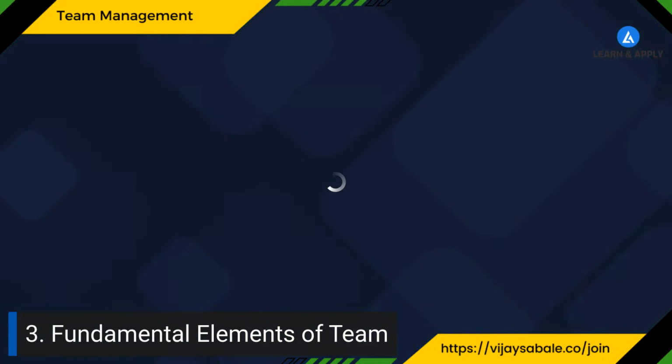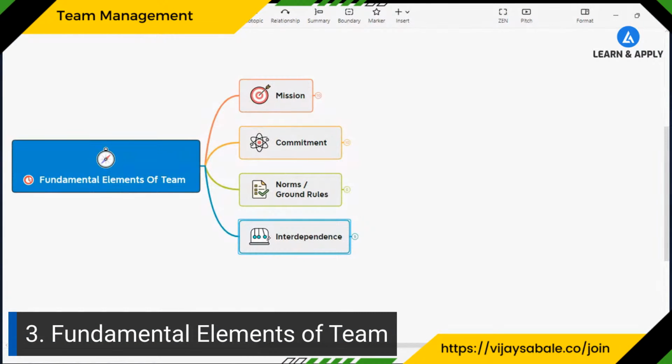Great. Now let's go to the next part, which is the fundamental elements of a team. So how is the team going to function, right? For that purpose, we need to understand the fundamental elements of the team. So let me share that. As we are going to initiate a team which is working on some specific goal,